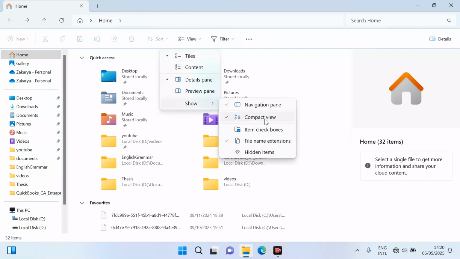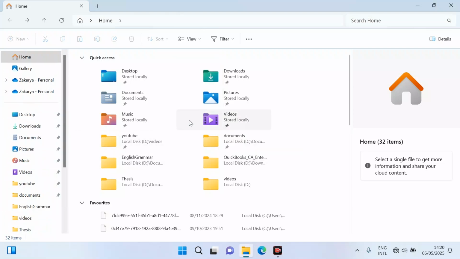And this is compact view. You can see right now the names of these files have a specific space between each other.